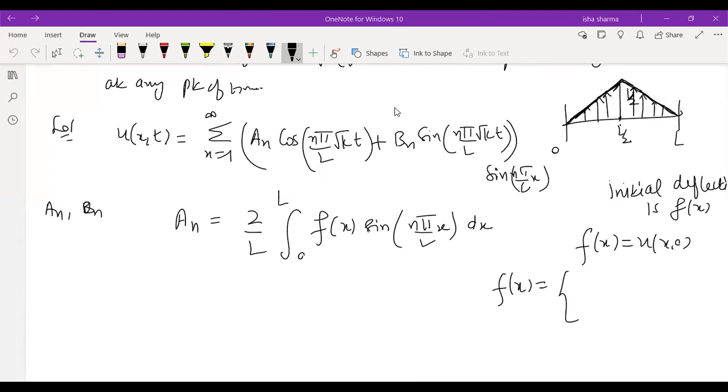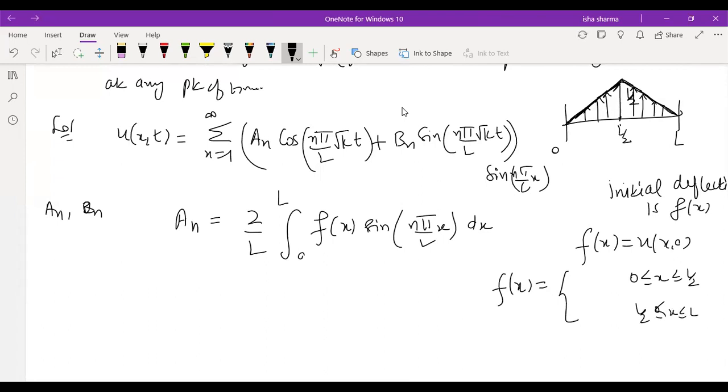What is going to happen here? What is going to be the function? How is the function going to be defined? Can anybody tell? From 0 to L by 2 and from L by 2 to L, the function is having two straight lines.